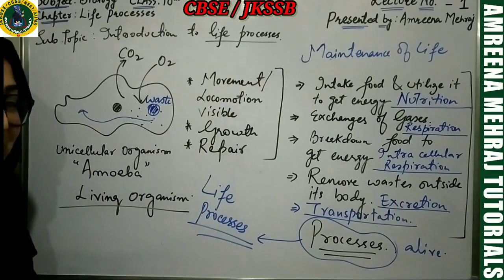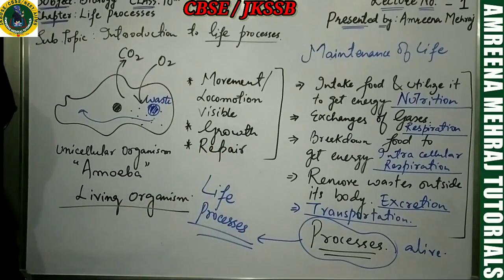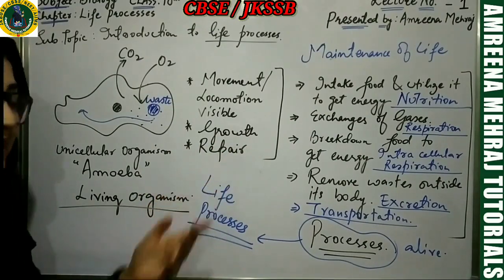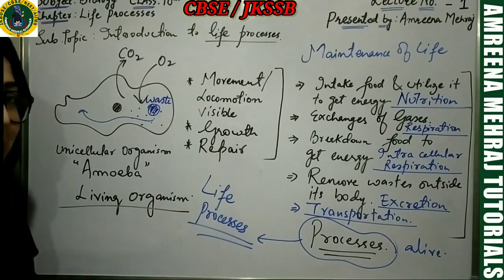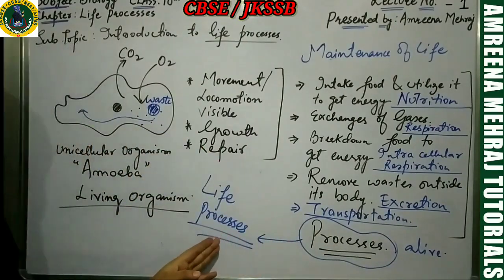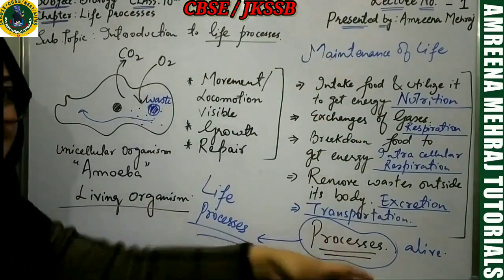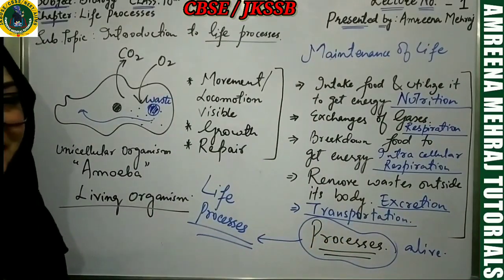Growth is a criteria. Repair is a criteria. But other than these, life processes are the criteria which will decide whether something is living or not. If something is showing these processes, definitely the organism is a living organism.